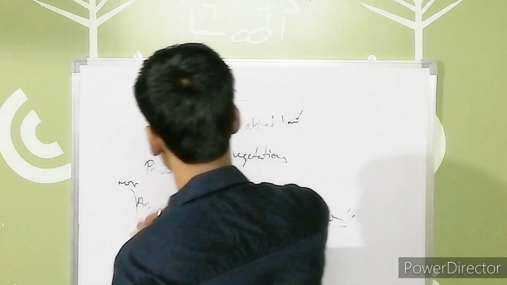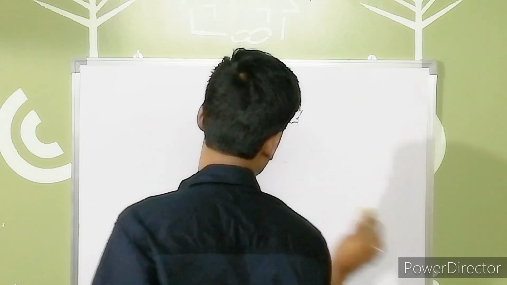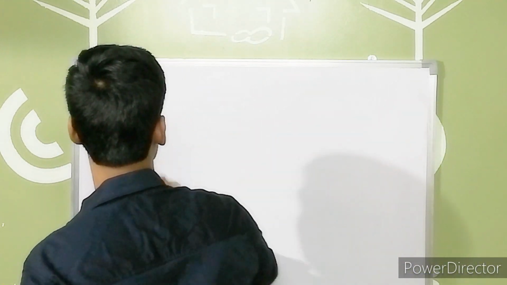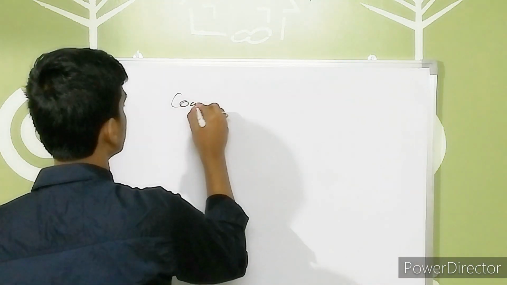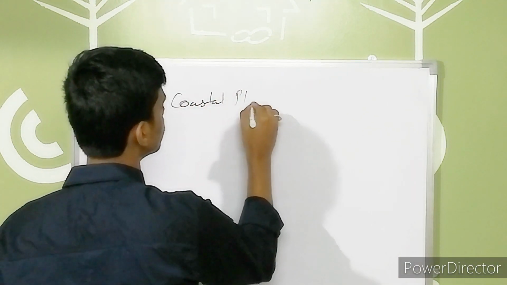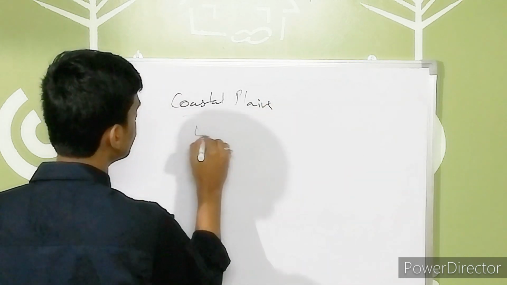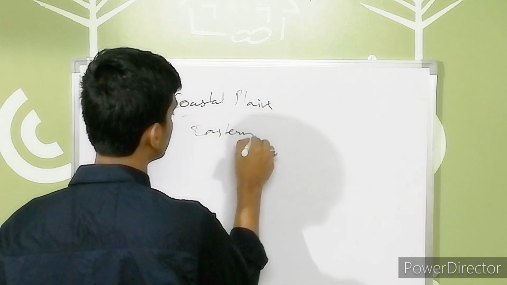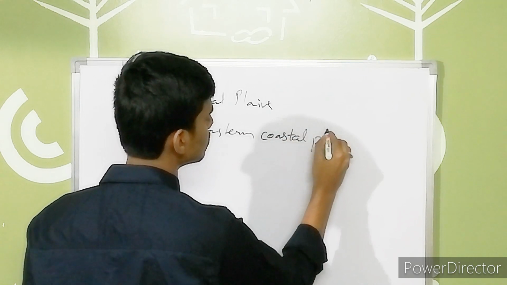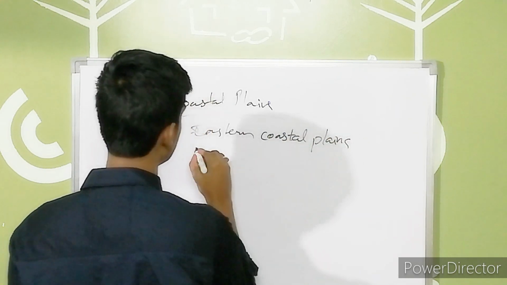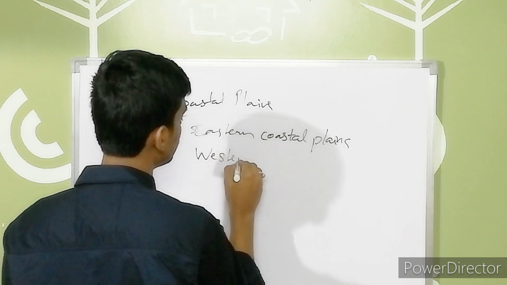Next, the classification is coastal plains. In coastal plains, there are eastern coastal plains and western coastal plains.